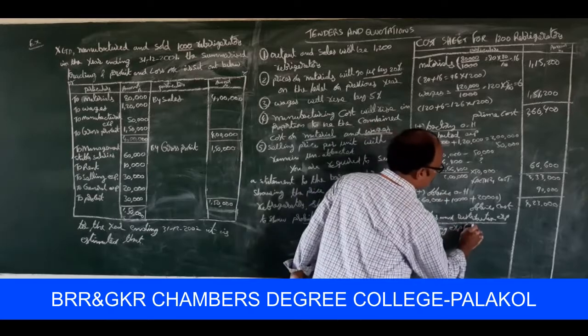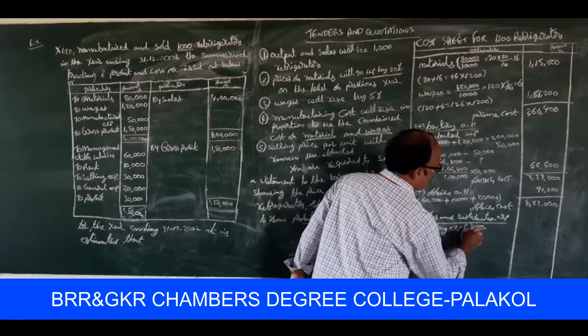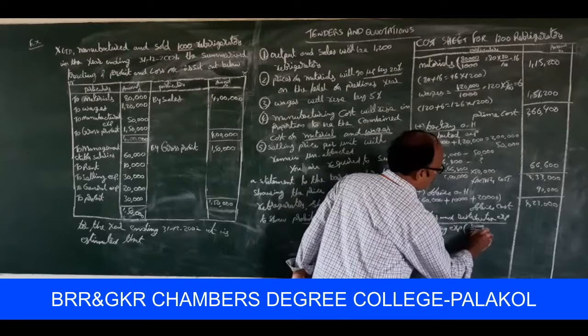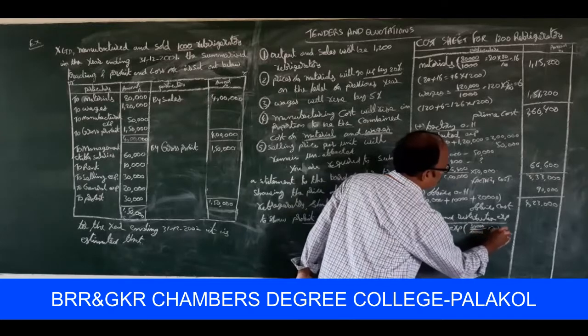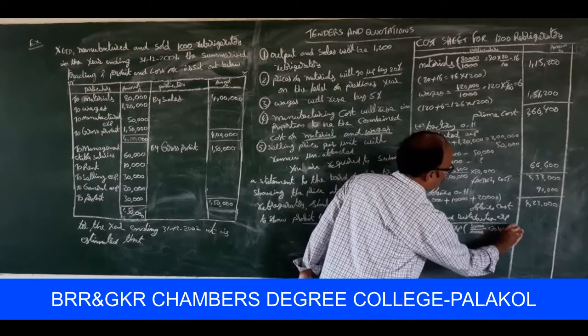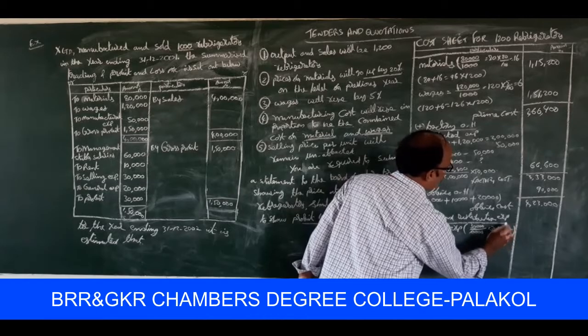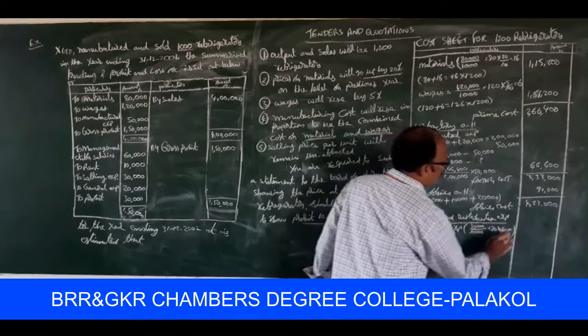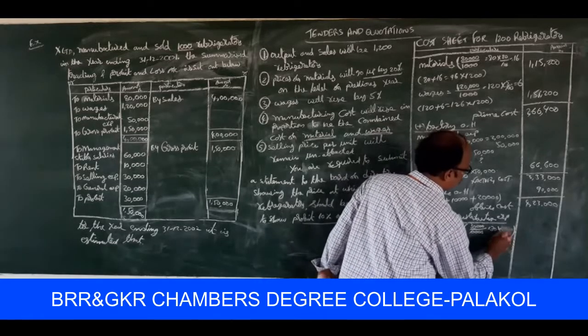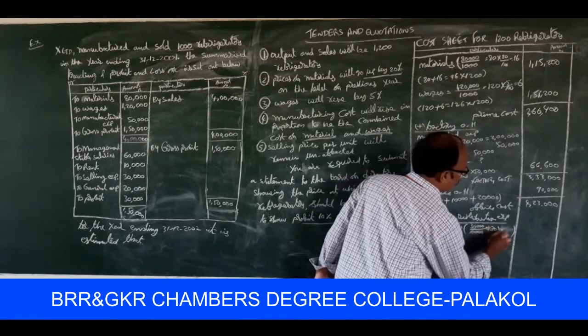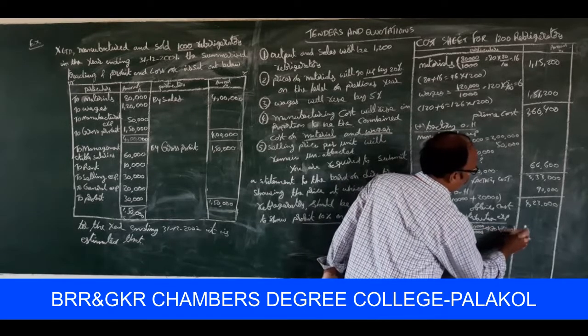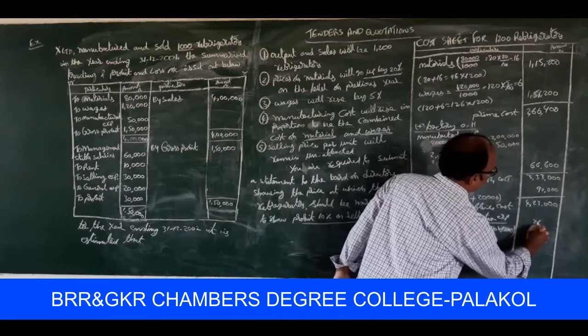Selling expenses 30,000 by 1,000 refrigerators, that is equal to 30 rupees each, into 1,200 refrigerators, that is equal to 36,000.